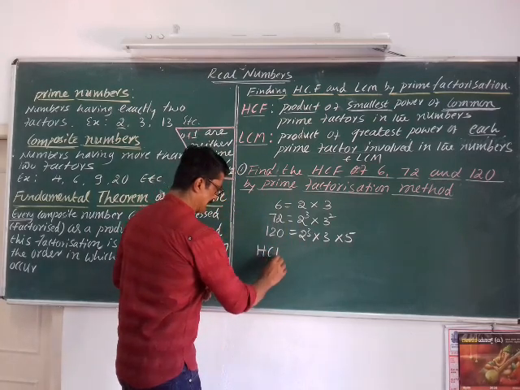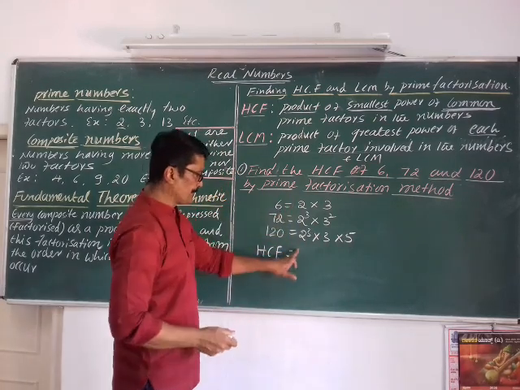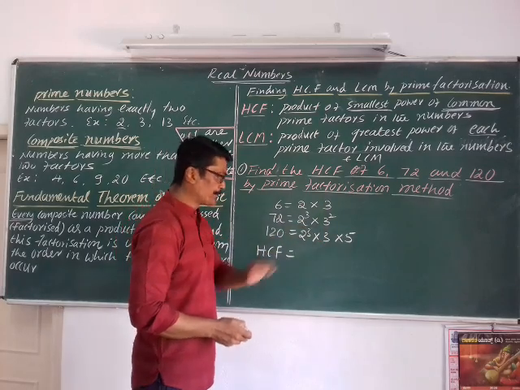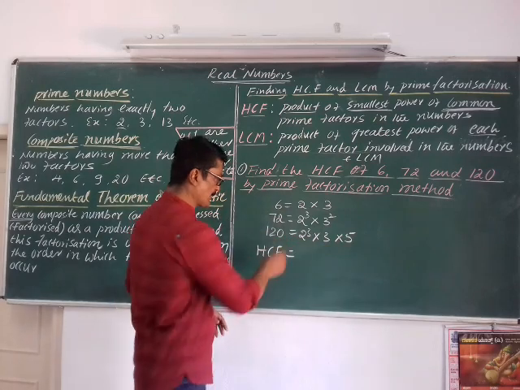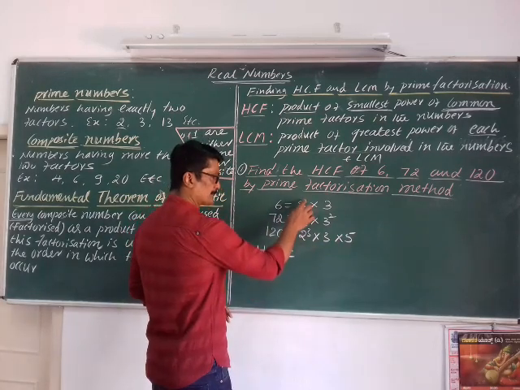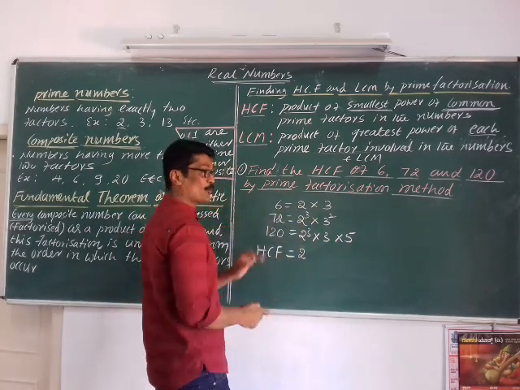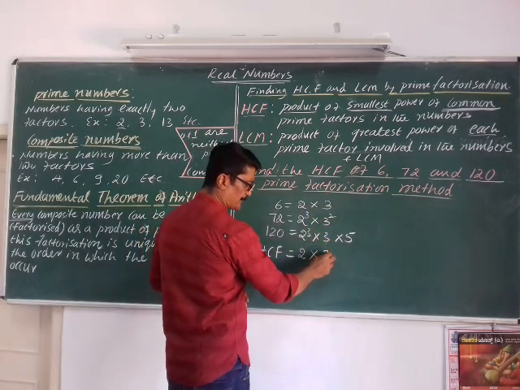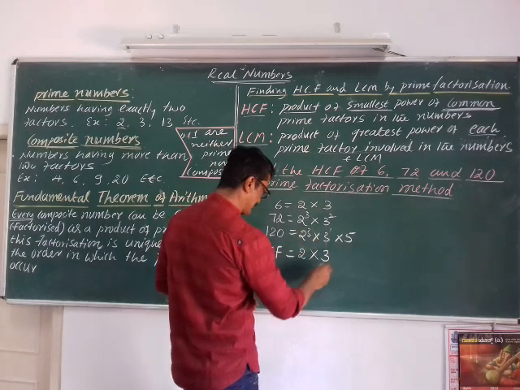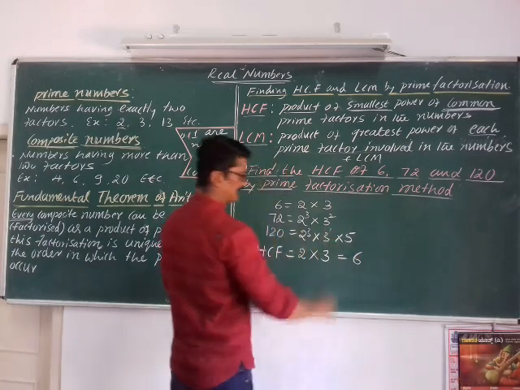HCF. Let me write HCF. So the common prime is 2. Here the common prime is 3. 5 is not common, so we can't consider that one. Among these 3, the one having the smallest power is 2 power 1. So we will write it as 2. And among these 3, the smallest power is 3 power 1. Therefore, it is 3. HCF is 6.